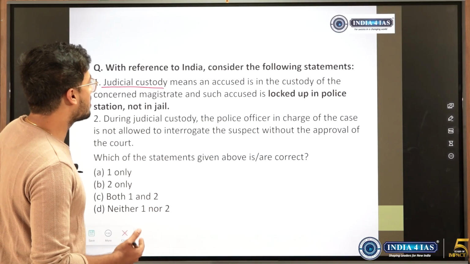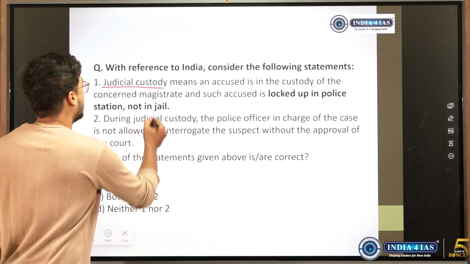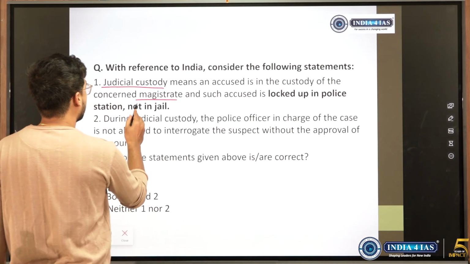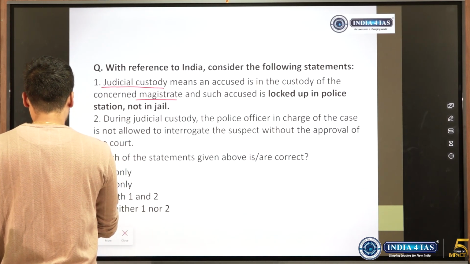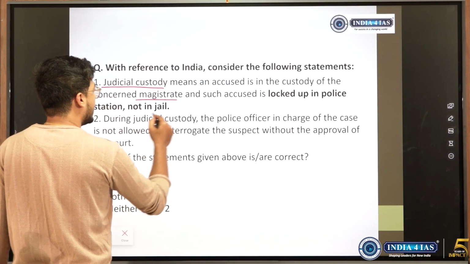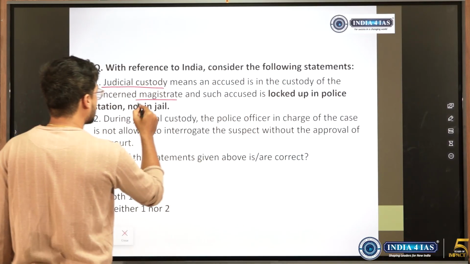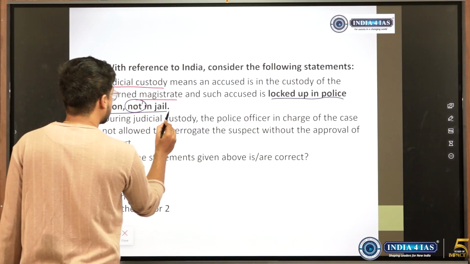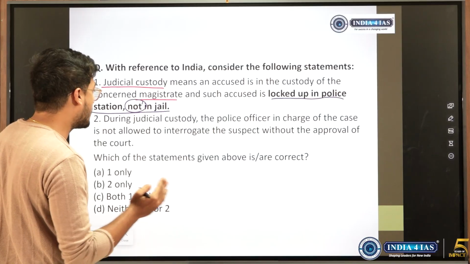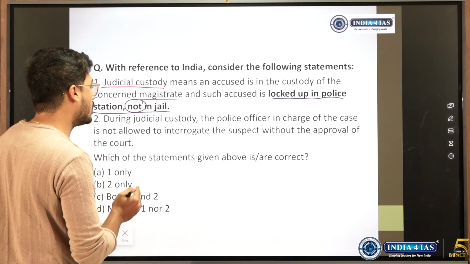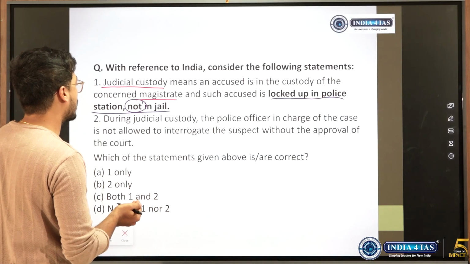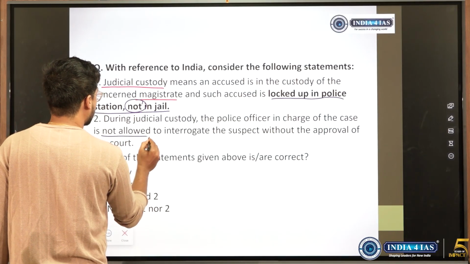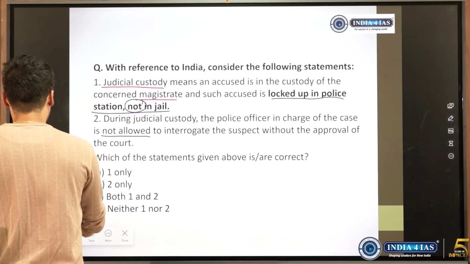Judicial custody means the accused is in the custody of the concerned magistrate. Okay, and such accused is locked up in a police station, not in jail. See, another thing: UPSC will give it as "so and so but not so and so". When they give "so and so but not so and so", be extra cautious, because this is one of the areas where UPSC gives traps. During judicial custody, the police officer in charge of the case is not allowed to interrogate the suspect without the approval of the court. They have said "not". So here also we must be extra careful. So we'll look at what it is.